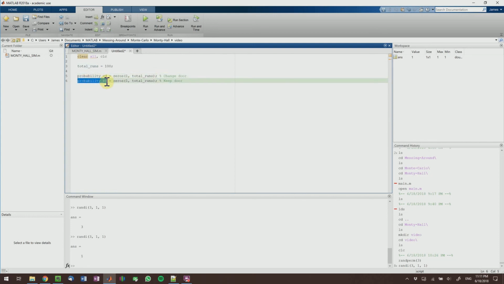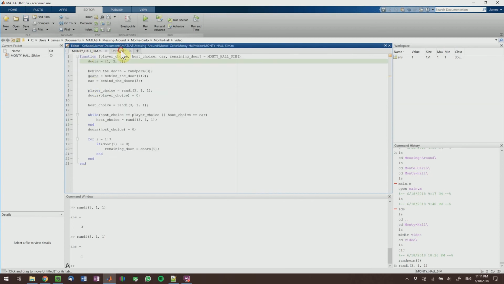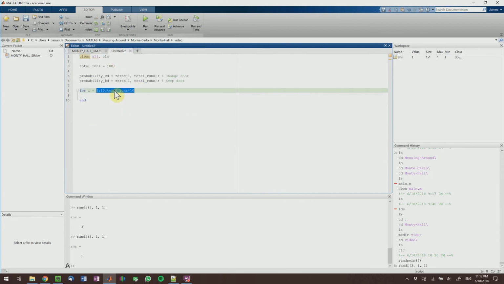And then we're going to do the same thing for the probability of keeping your door, keep door. So you're going to make a for loop that goes from 1 with steps of 10 to total runs times 10. What this for loop will do is call this Monty Hall sim function a bunch of times until we've hit total runs times 10.